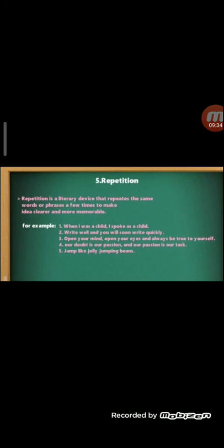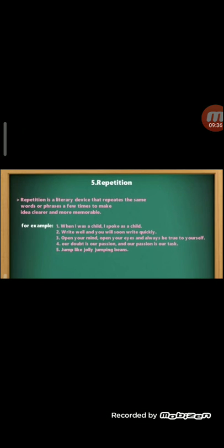Now next, tomorrow we'll do a few more figures of speech with the definitions. Thank you, children. I will post you the same thing and you will write it down in your notebooks.